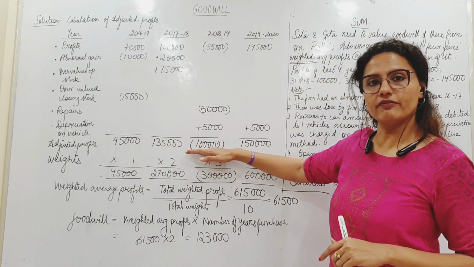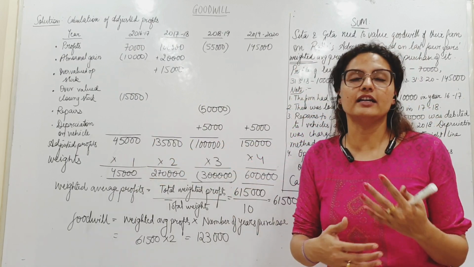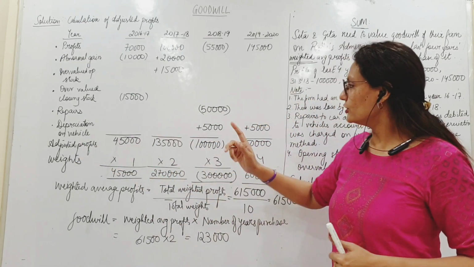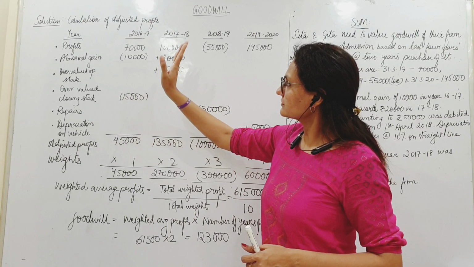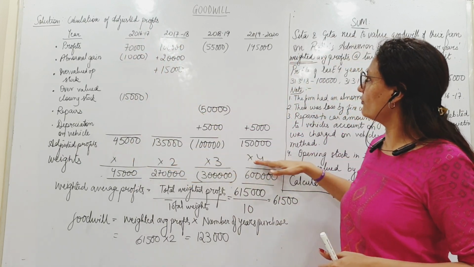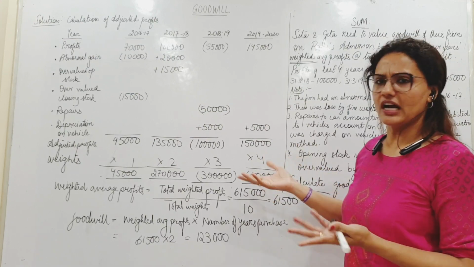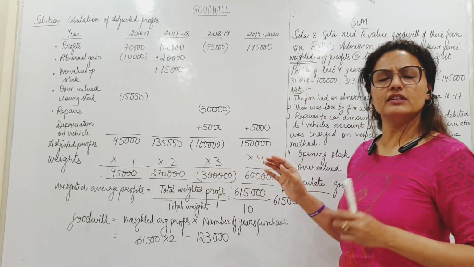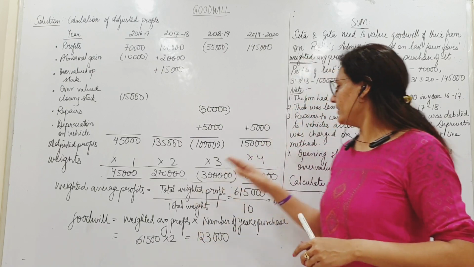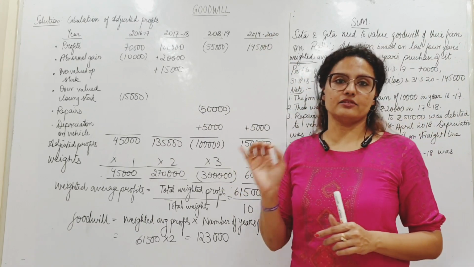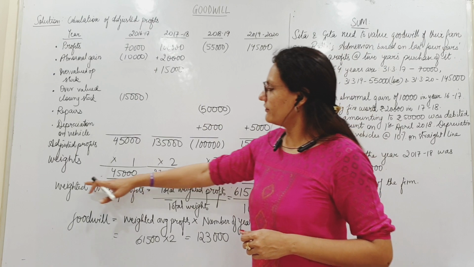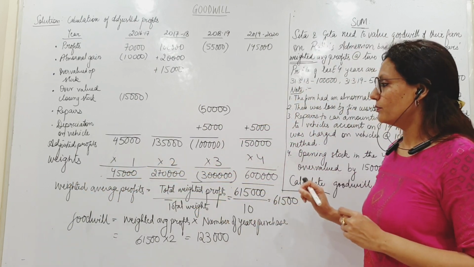Till here it's all fine, but after this we do not go on to find out the average. Instead of that, we first put the weights here. So you see, this is the farthest year. So that has got weight 1, 2, 3, 4. So 4 is the highest weight. 4 saal hai. So 1, 2, 3, 4. These are the weights that I have given to the profits. Okay. Giving most importance to the latest or recent year. Alright. Now, next step we find weighted average profits.